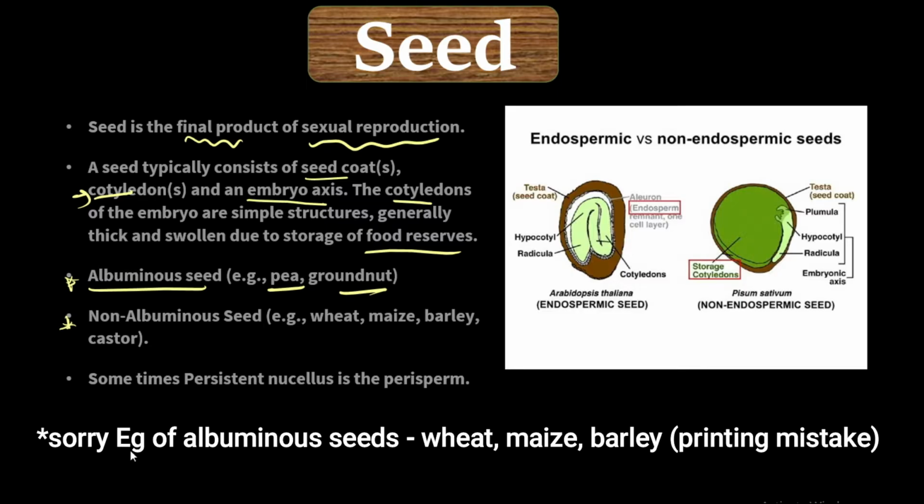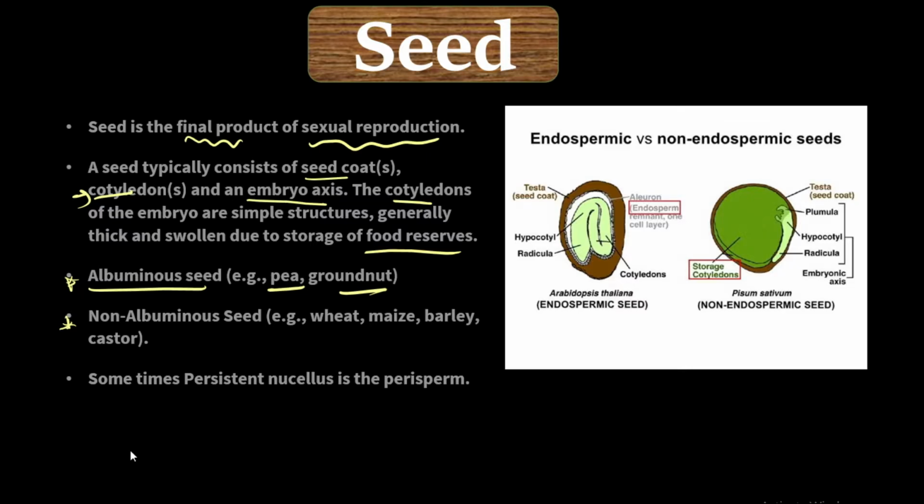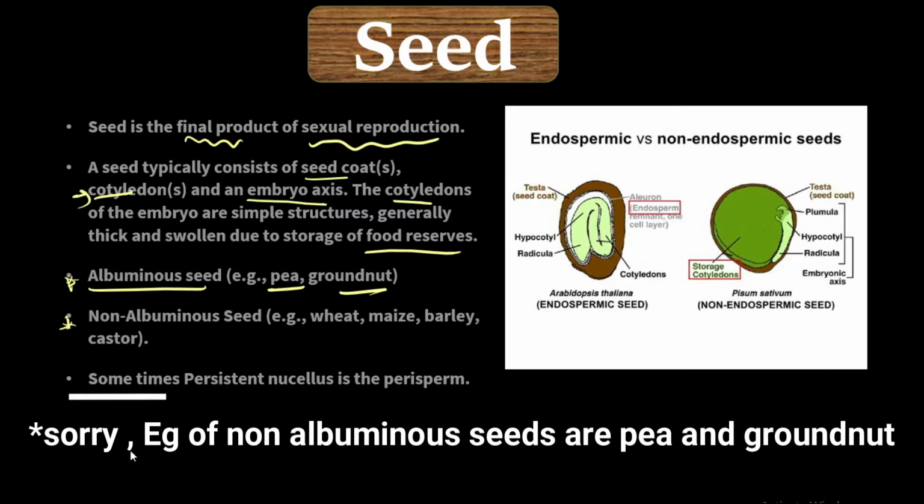Okay, so now let us move on to the non-albuminous seeds. So what are non-albuminous seeds? Non-albuminous seeds are those seeds in which there is no residual endosperm left. In that seed, the endosperm is completely used up during the development of the embryo. Understood? I may give the example of non-albuminous seeds, like wheat, maize, barley and castor. These all are non-albuminous seeds.